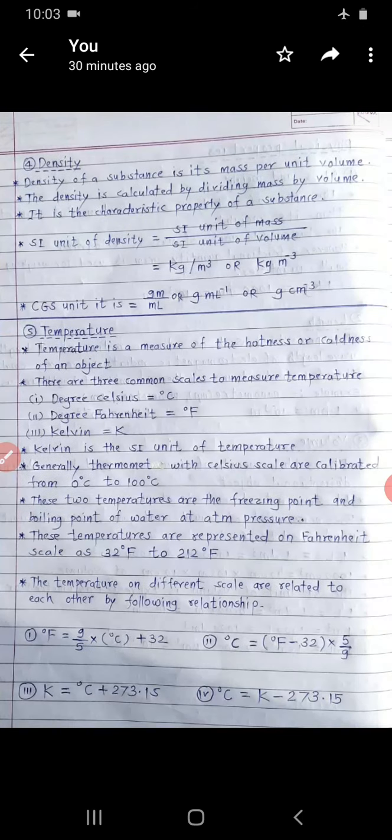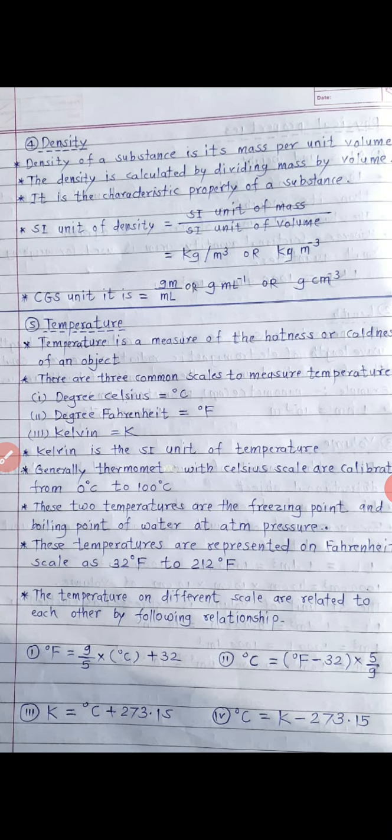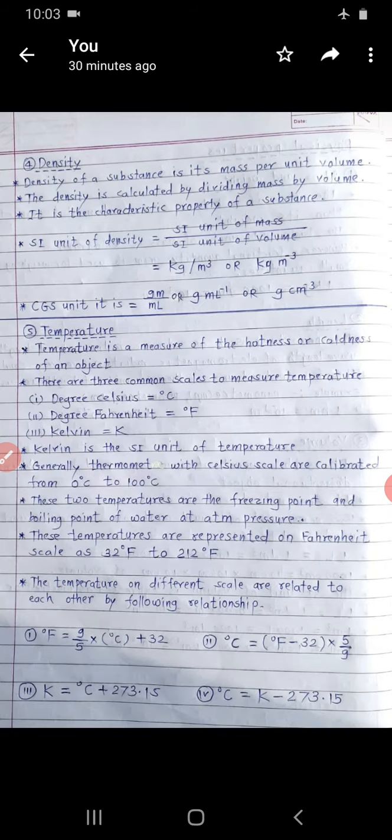Now the next physical property is density. Density of a substance is its mass per unit volume. The density is calculated by dividing mass by volume. It is the characteristic property of a substance.